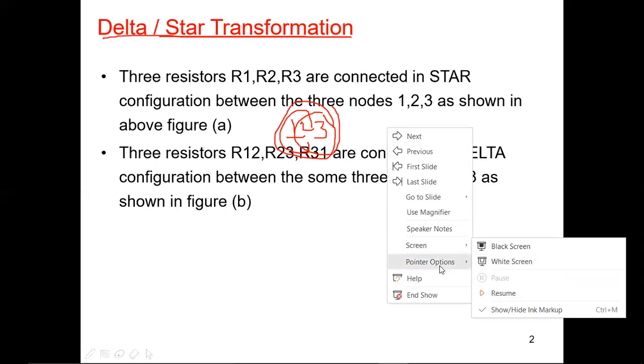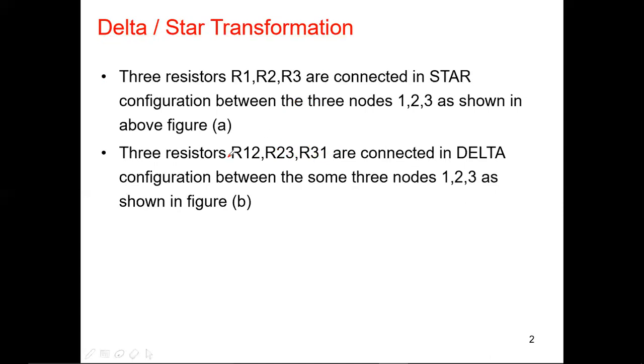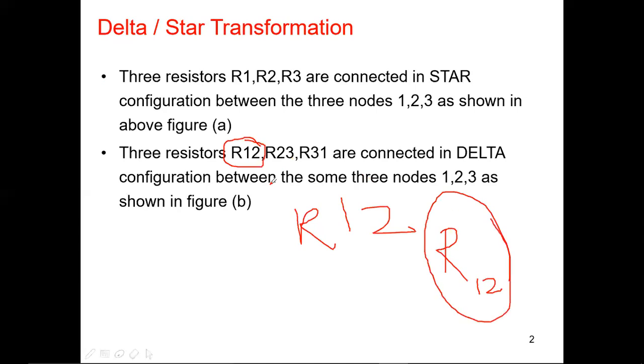Don't write R12 in the same font. Because of the unavailability of a subscript option, I wrote it like this, but instead of writing R12, you should write R with subscript 12.